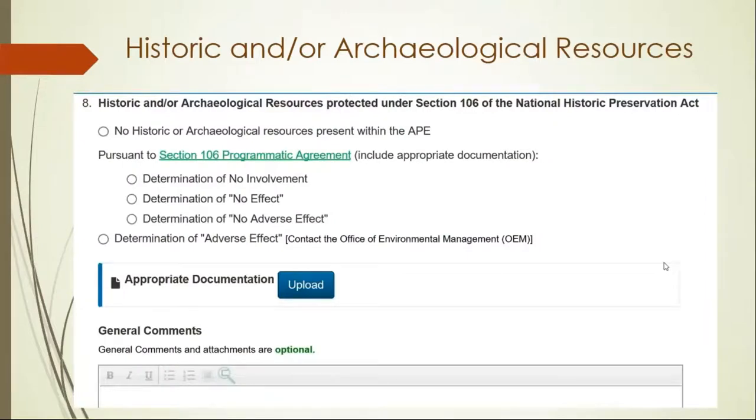Rec trails need to demonstrate compliance with Section 106 of the National Historic Preservation Act. And I will just show you what the options are here, but Roy's going to talk more specifically about Section 106 requirements in the presentation after this one.